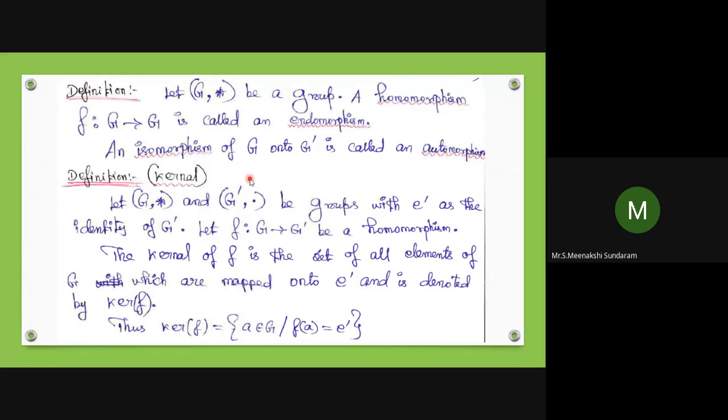When the domain and codomain are the same, that is called an endomorphism. In an endomorphism, if it is onto, then we can say it is an automorphism. Auto means the domain and codomain are the same. And the kernel is the collection of elements which are mapped to the identity in the codomain.